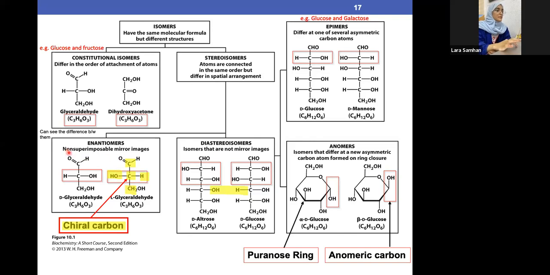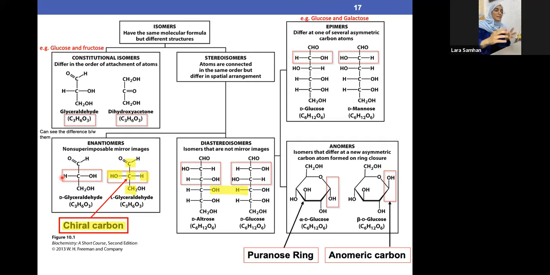Now, what does non-superimposable mean? It means that there is a difference between this molecule and this molecule. If, for example, I put two molecules onto each other, no matter how much I put them onto each other, they will never be exactly the same. Why? For example, here the OH is on the left side, but here there is no OH on the left side. Because of that, no matter how much I put them on top of each other and orient them around, they will never be on top of each other. If you imagine folding both of them on top of each other, they will never be exactly the same.